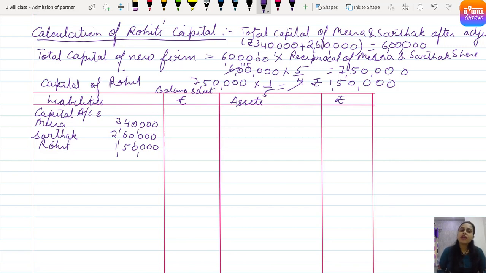So how to calculate? First you need to calculate the total capital of the new firm. कैसे निकलेगा? ओल्ड पार्टनर्स के जो कैपिटल्स हैं इनटू रेसिप्रोकल ऑफ रिमेनिंग शेयर. Clear? You can write somewhere: total capital of old partners into reciprocal of remaining share. Means if the new partner comes for 1/5 share, 4/5 is remaining, उसका reciprocal हो जाएगा 5/4. So in this we will calculate the total capital of the new firm. अब new firm का capital आ गया तो रोहित का capital निकालने के लिए वो कितने share के लिए आया? 20% यानी 1/5 share के लिए. Clear? So just adding it, that is 7,50,000.